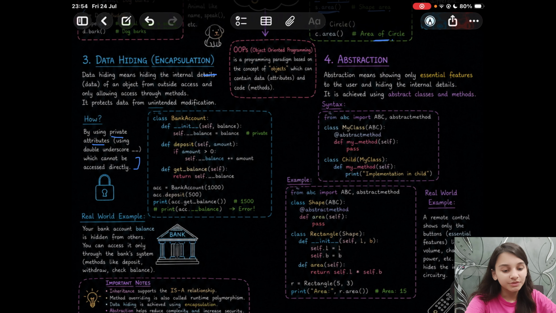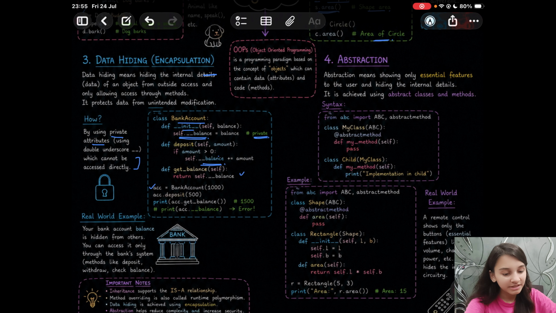Okay. So we have a class bank account here. The init method in it, and inside it we are initializing the attribute. Here we are making use of a double underscore. So this makes it a private attribute. Next we have another method which is the deposit method. We have mentioned the condition here. If amount is greater than 0, then self dot, we are making use of the private attribute, right, plus equal to amount. Then another method in which again we are using a private attribute.